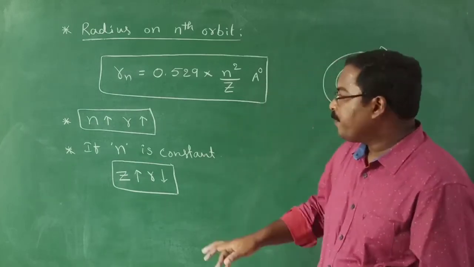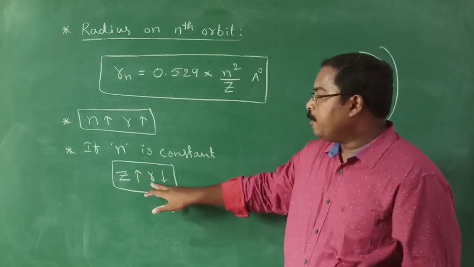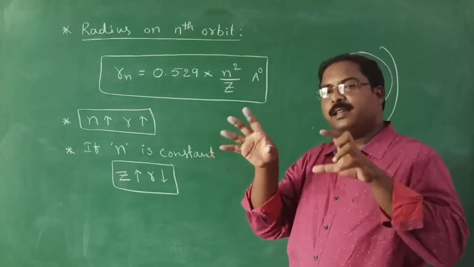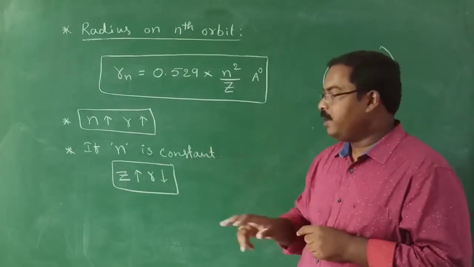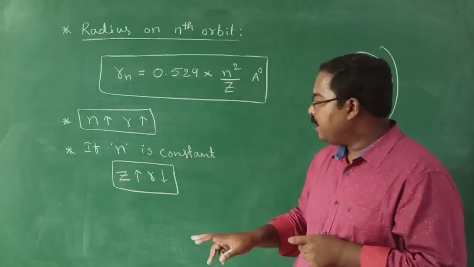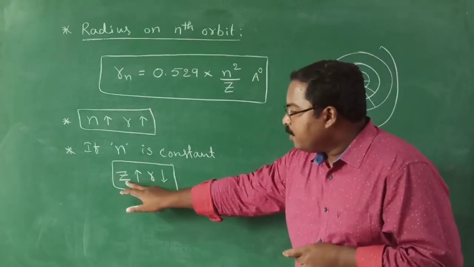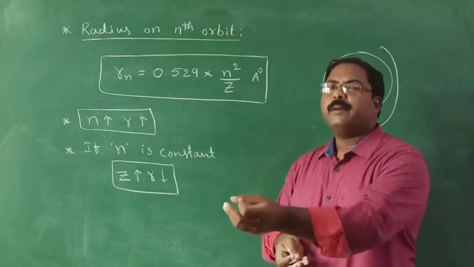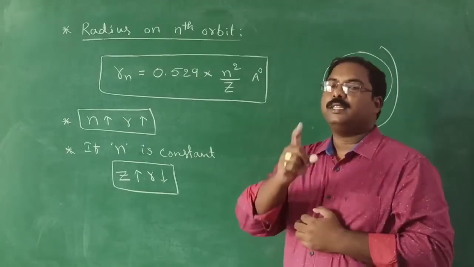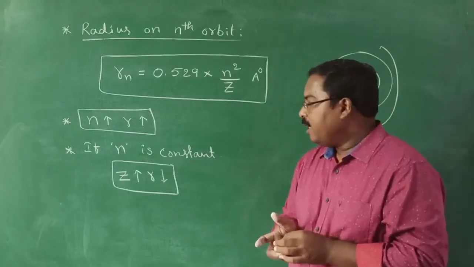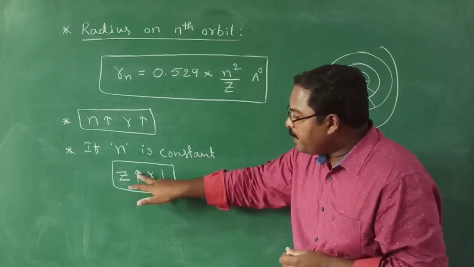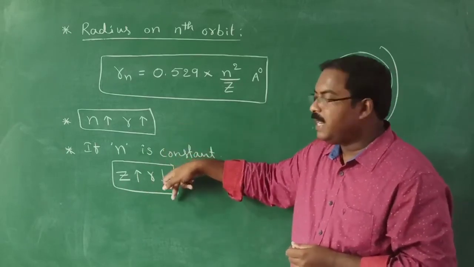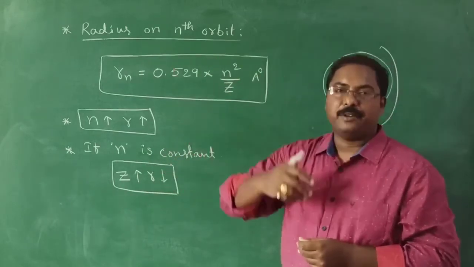Look at it. For a particular orbit, in both cases the orbit number is the same. Hydrogen and lithium, we are comparing the second orbit only. So the n value is constant. Now, whose atomic number is more? It is very clear. Lithium atomic number is 3, hydrogen atomic number is 1. When lithium's atomic number is more, the radius of the second orbit in lithium is less compared to hydrogen.